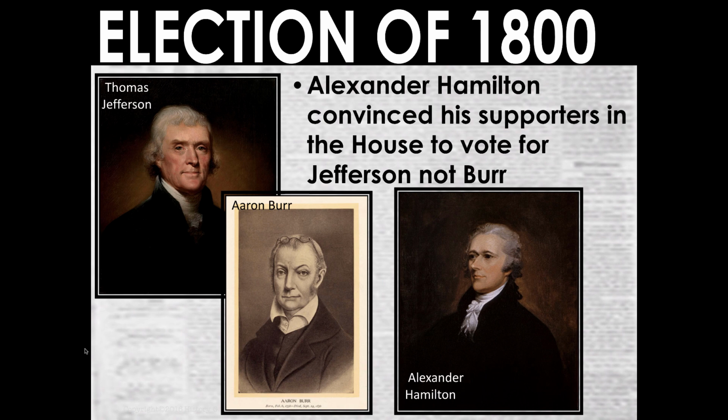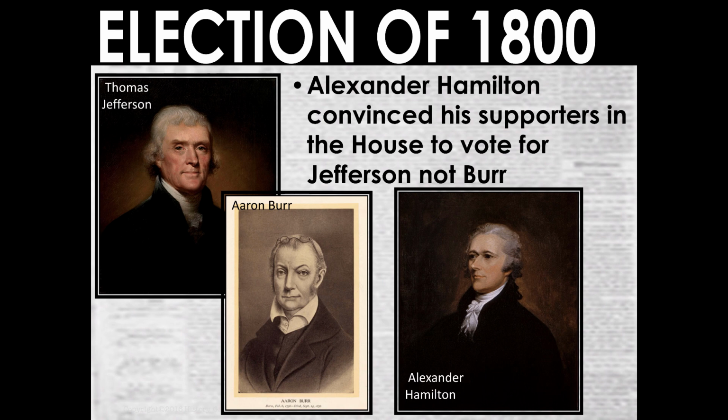And Alexander Hamilton convinced his supporters in the House to vote for Jefferson, not Burr. Hamilton was very pro-Jefferson, rightfully so, because they worked together to gain independence for the United States.